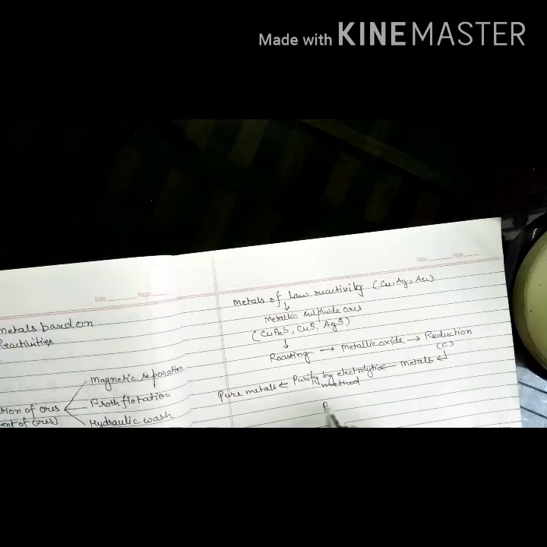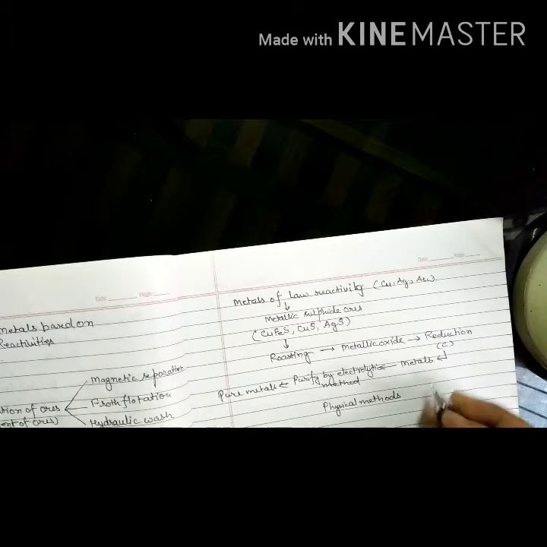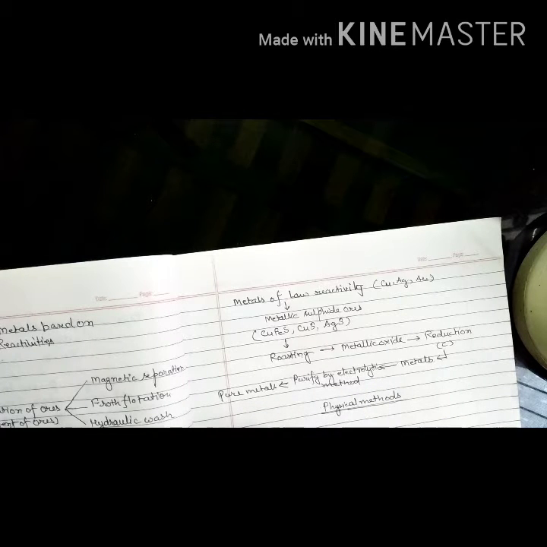Now physical methods for the concentration of ores are: first, magnetic separation.